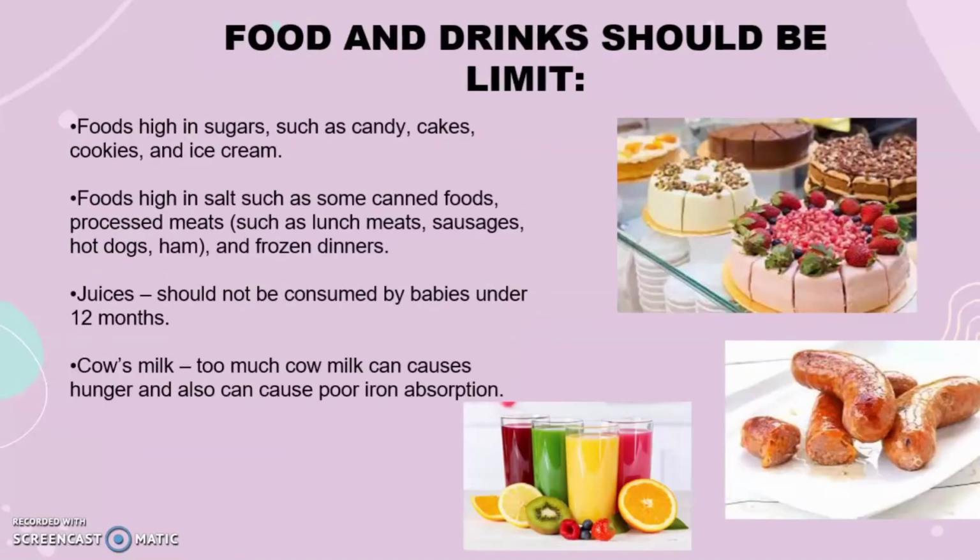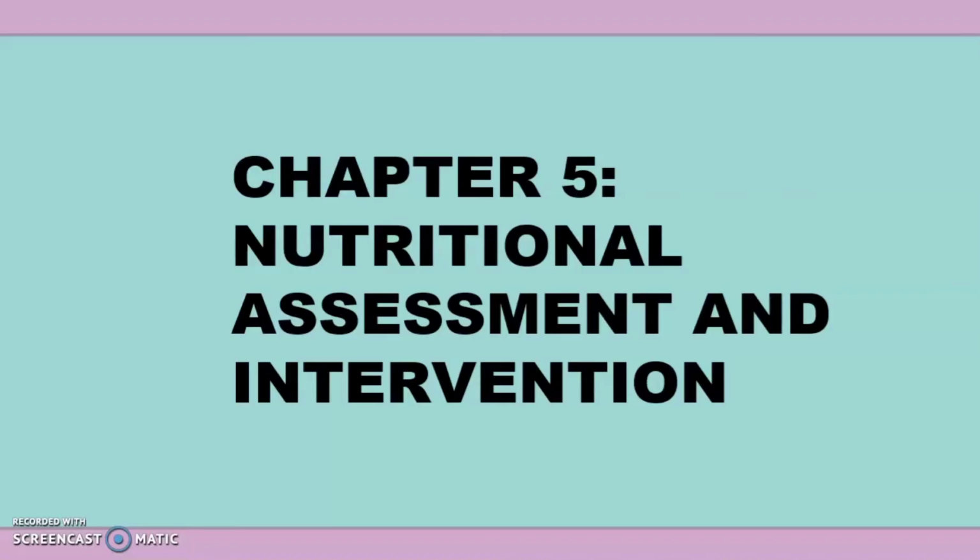Next, food and drink that should be limited for the infant: foods high in sugar such as candies and ice cream, as they can cause dental caries. Foods high in salt such as some canned food, processed meats, and frozen dinners. Juice also cannot be consumed by babies under 12 months. Cow's milk also cannot be given too much as it can cause fullness and poor iron absorption. Next, we move on to the nutritional assessment and intervention.